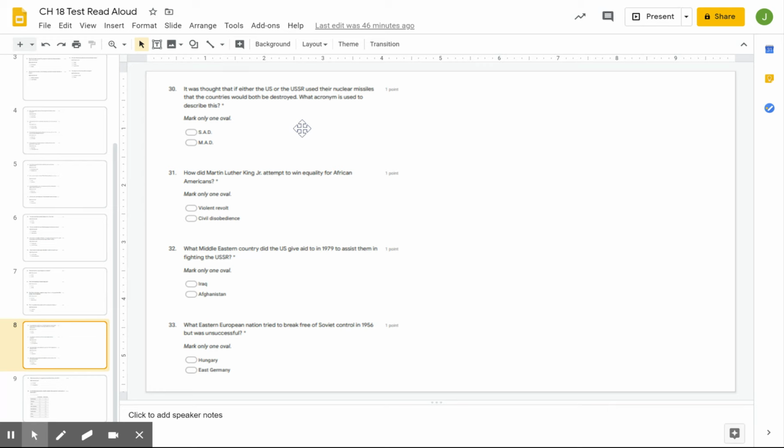30. It was thought that if either the U.S. or the USSR used their nuclear missiles, that the countries would both be destroyed. What acronym is used to describe this? So which of these sets of letters represents what would happen if they both used their missiles? Was it SAD or MAD?